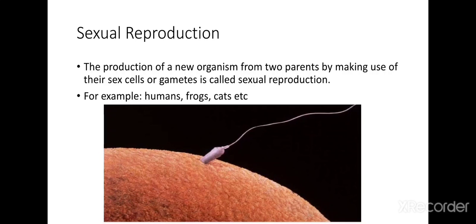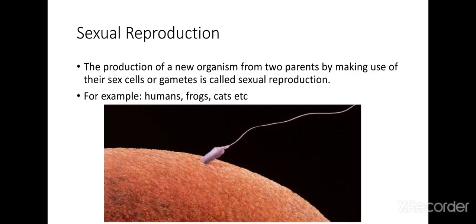For example, it can be seen in humans, frogs, cats. All right. So in sexual reproduction, two parents are needed to produce a new organism, and those two parents are called male and female.